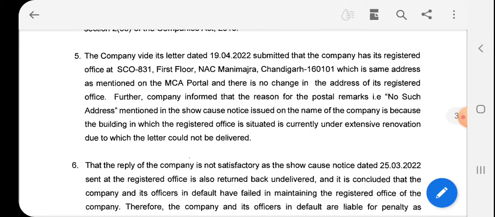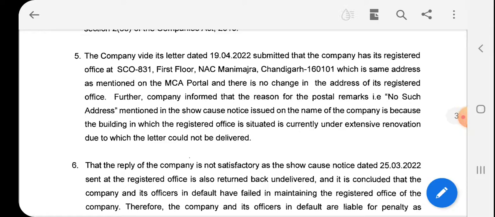The company, by letter dated 19th April 2022, submitted that the company has its registered office at the same address as mentioned on the MCA portal, and there is no change in the address of the registered office.